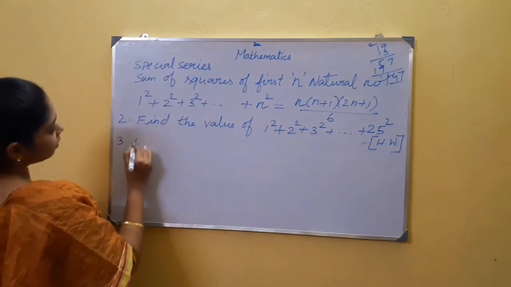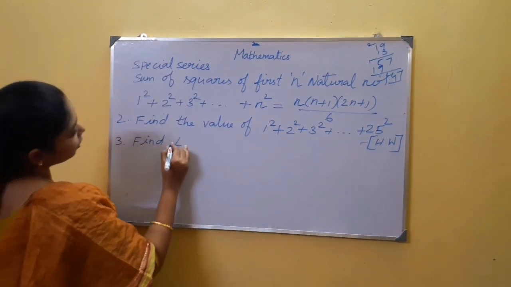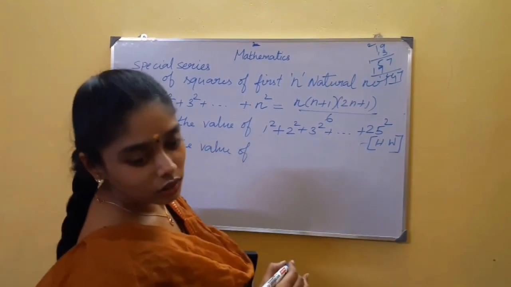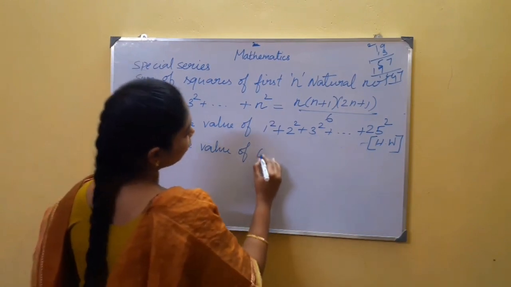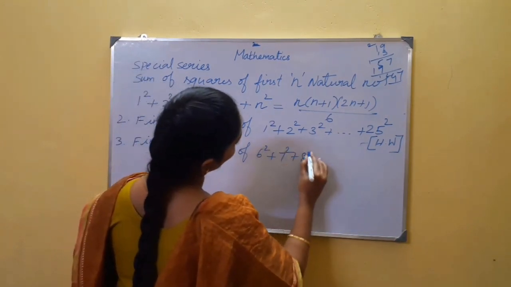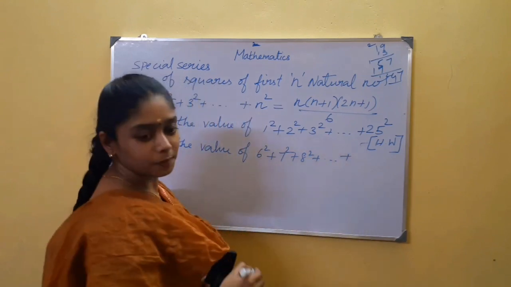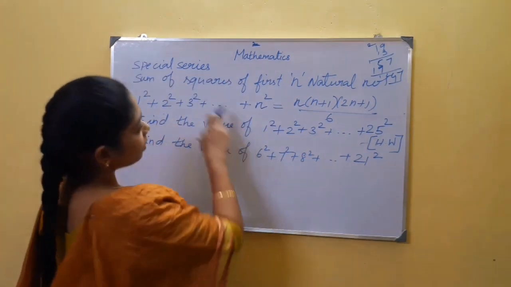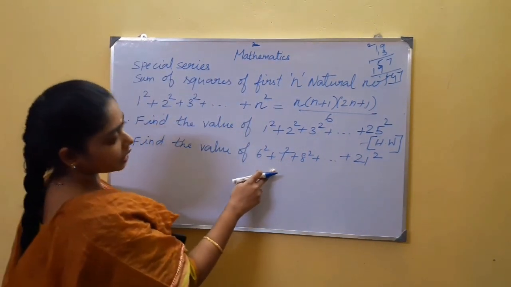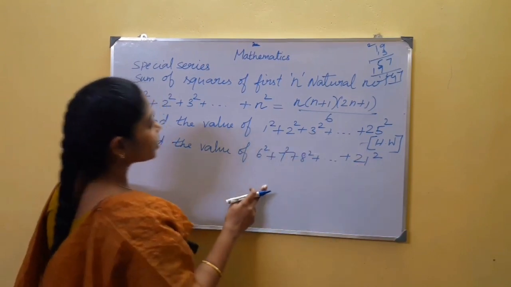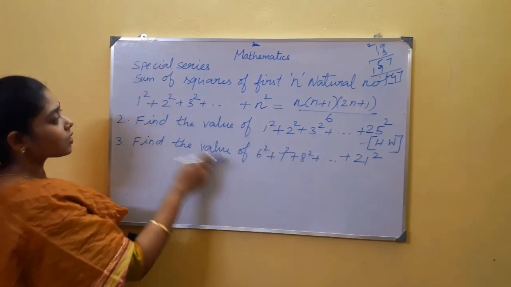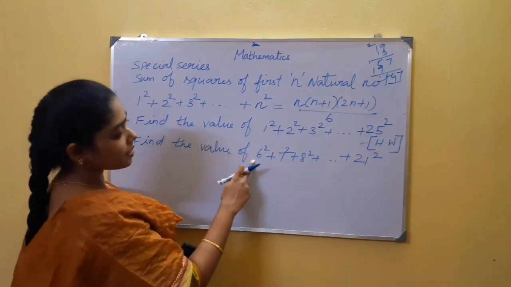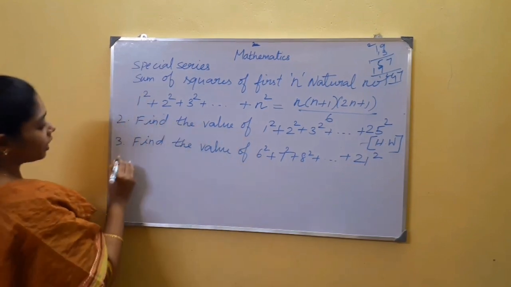Now the third problem, which is a little different from the previous one. Find the value of 6 square plus 7 square plus 8 square goes on up to 21 square. Now this formula does not apply directly over here, but by rewriting the given question we can use this formula. For this we need to start the series from 1 square. Here it is starting from 6 square and ends at 21 square.